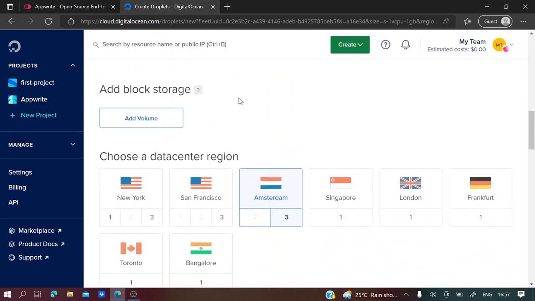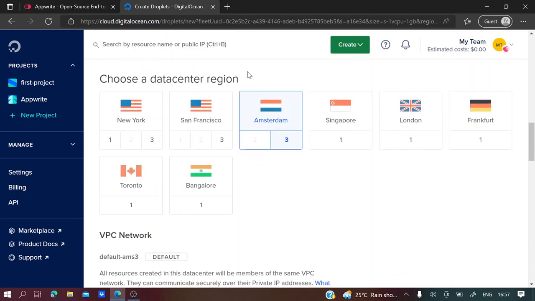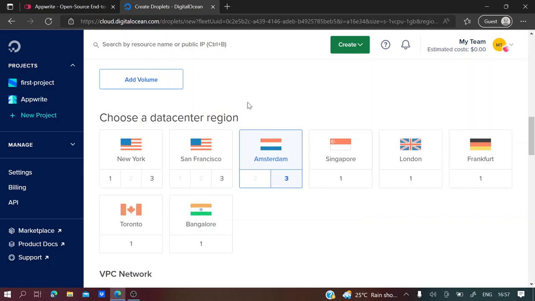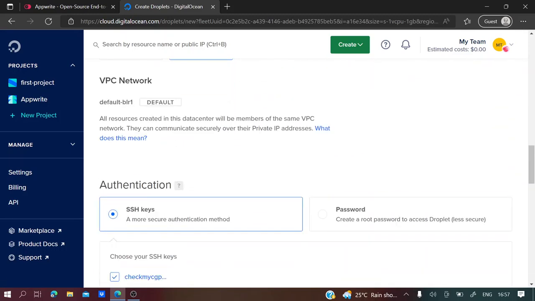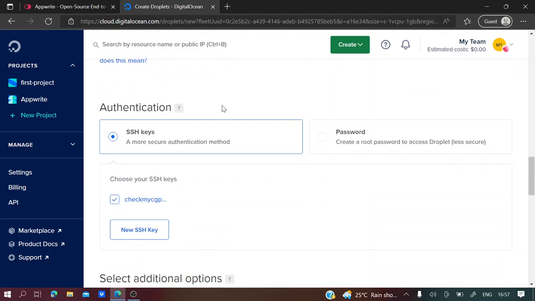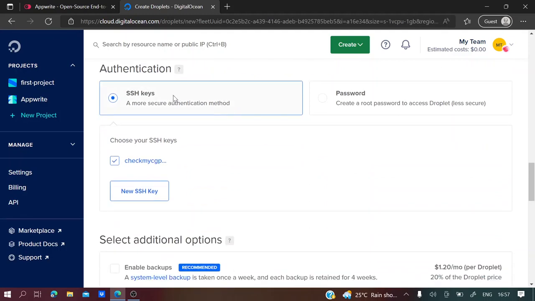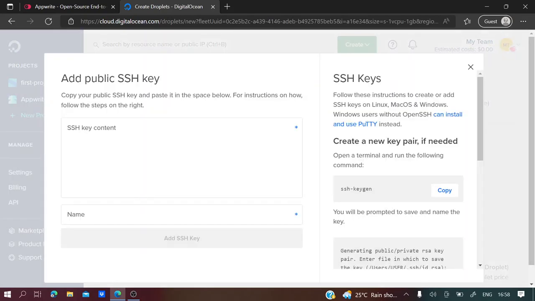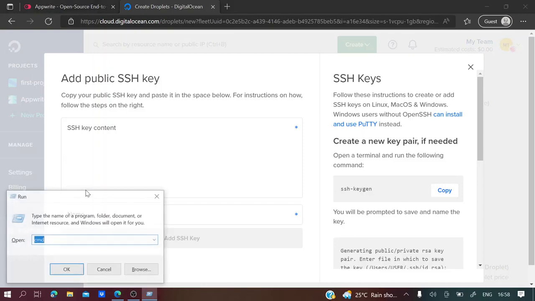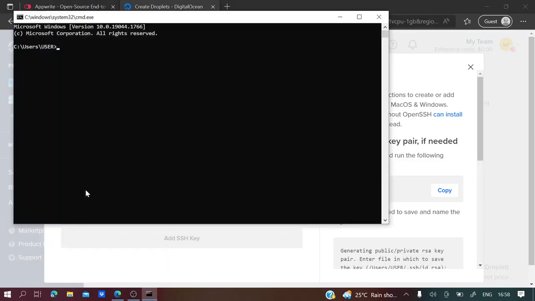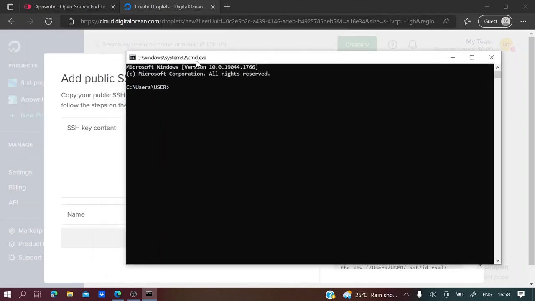And then you have to select a data center. So make sure to select the one which will be near to your users. I'll select Bangalore. And then you have to add SSH keys for authentication. So you can add a new SSH key. To add, first you have to generate. So let me generate it quickly.